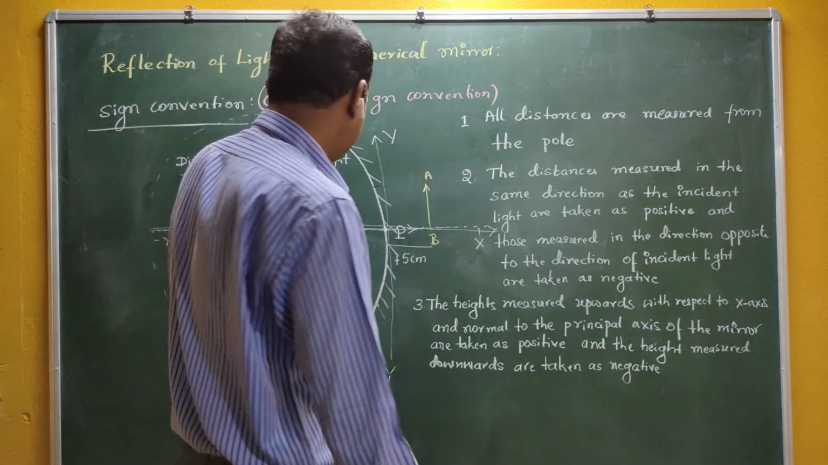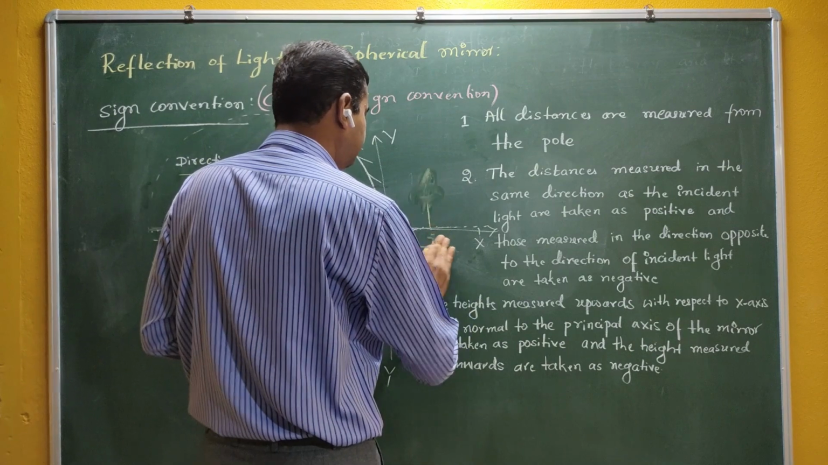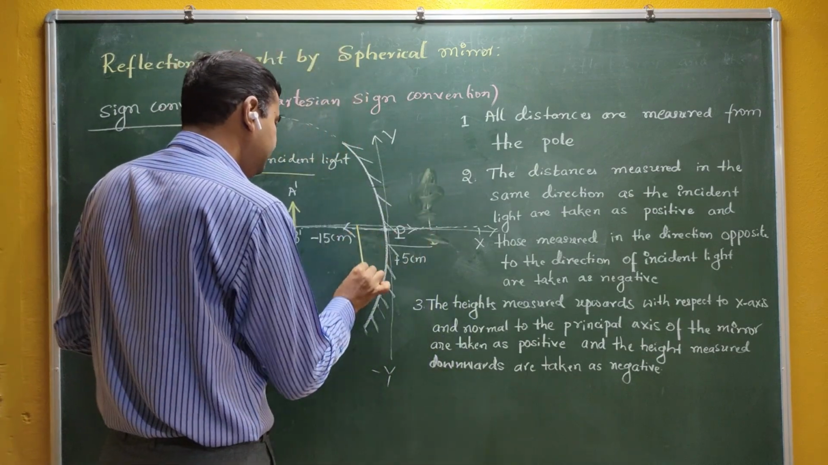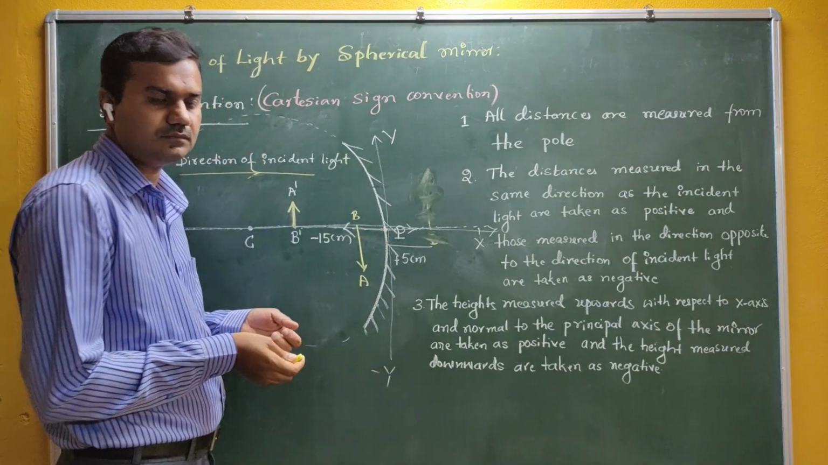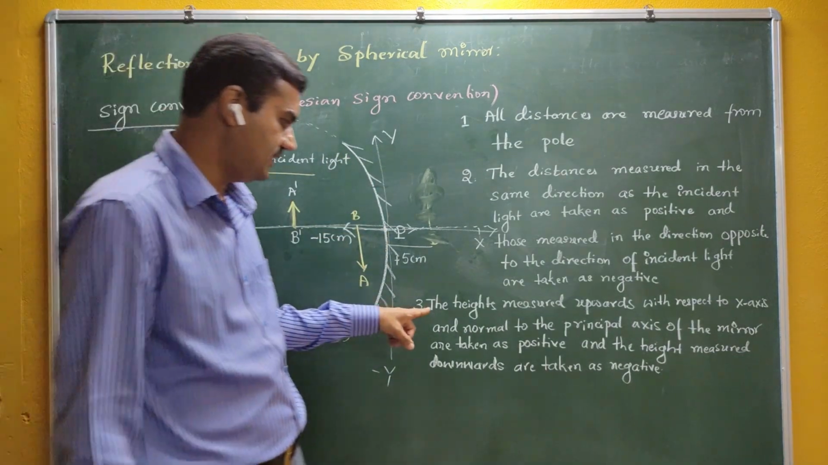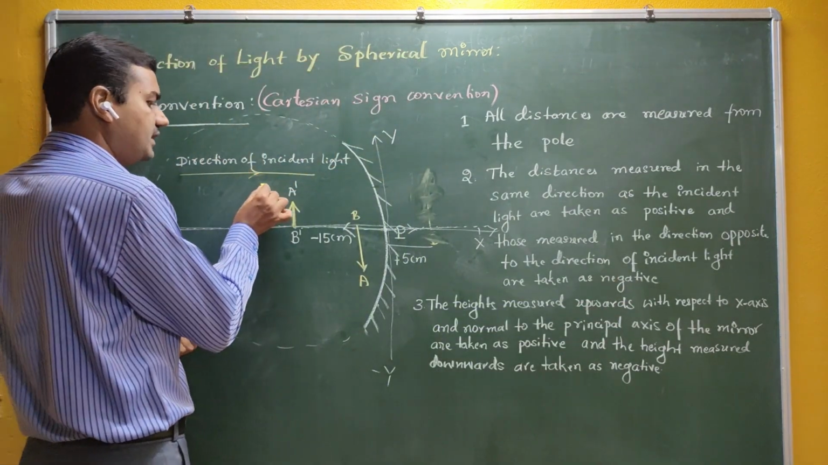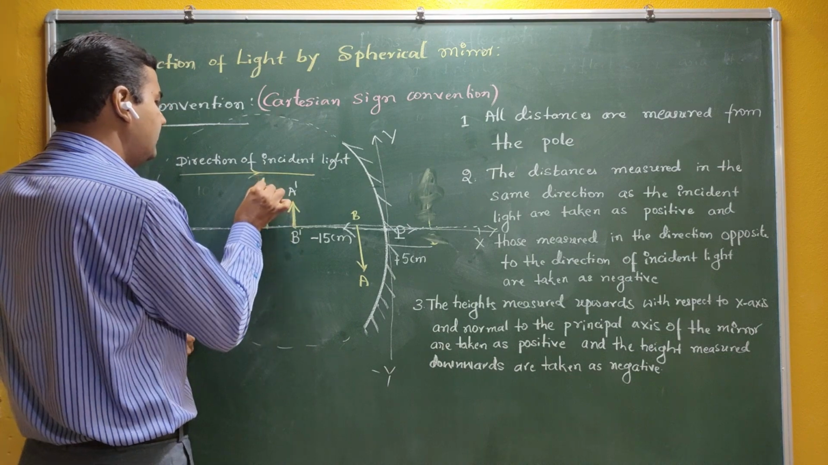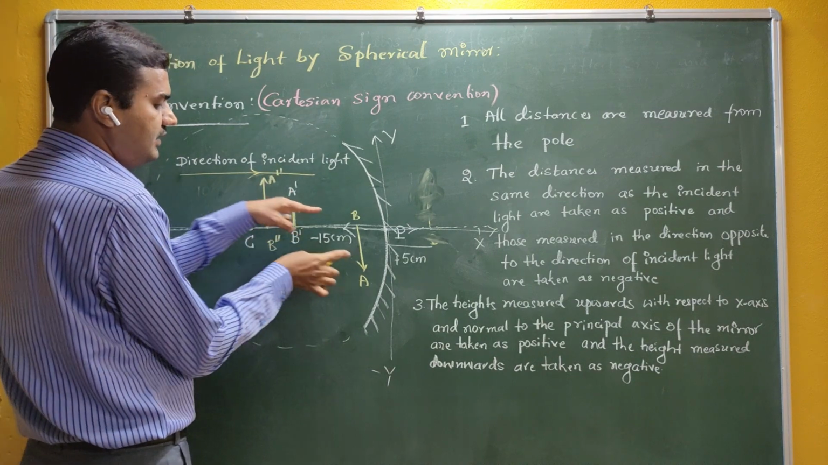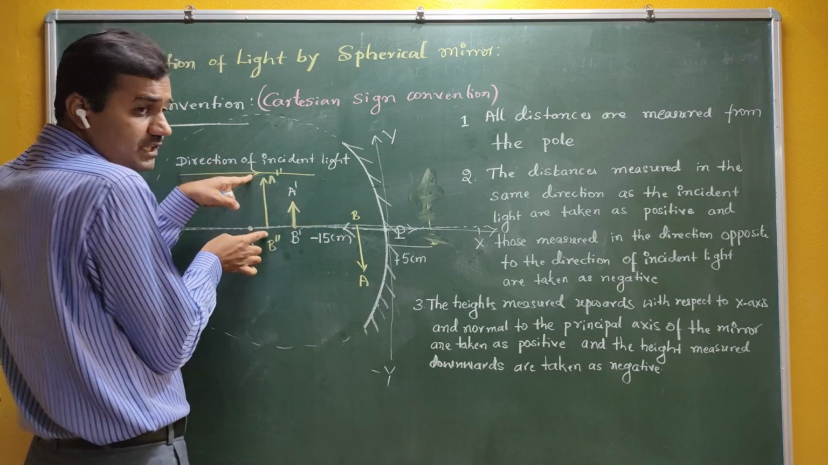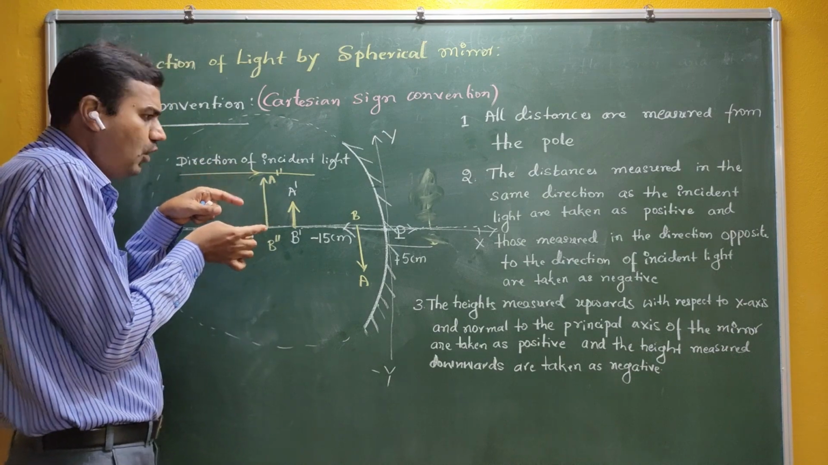In the same manner, let me take two objects here. One is AB, and this time AB is somewhat inverted. So the third sign convention says the height measured in the upward direction. Now see, this object has a certain height. Let me take one more object: A double dash, B double dash. The objects may have certain heights. Someone may be taller, someone may be smaller, like this.